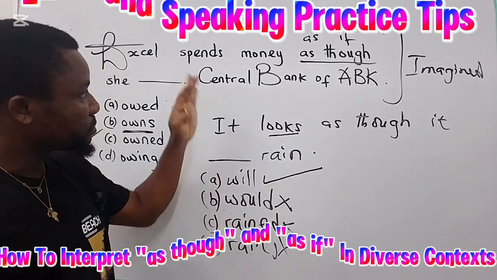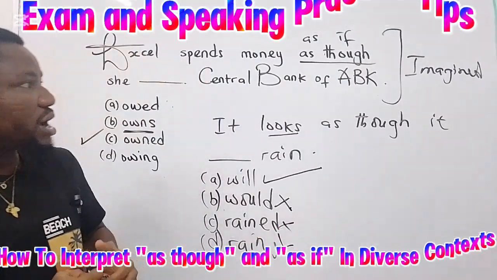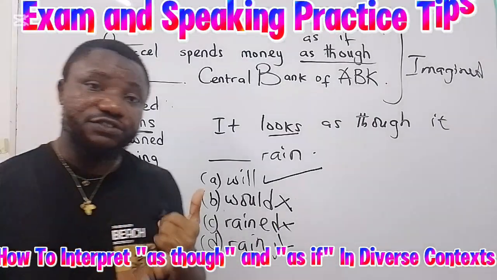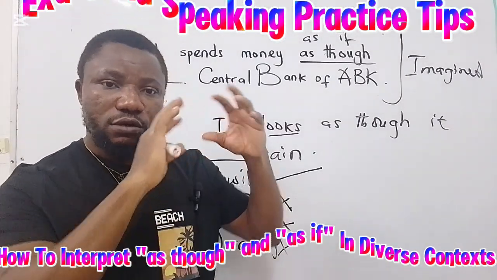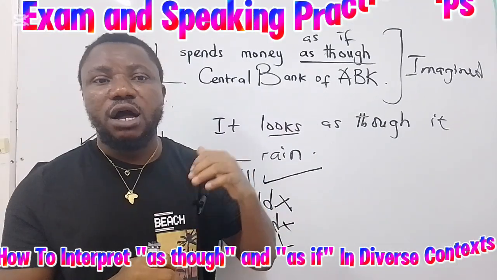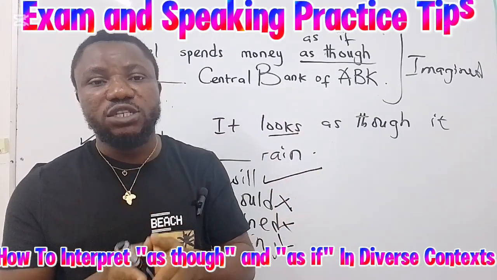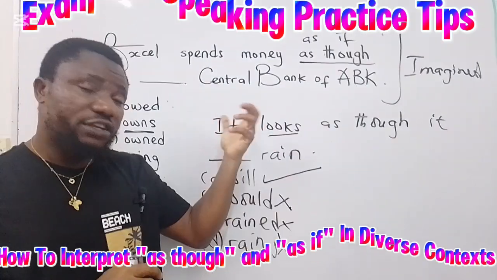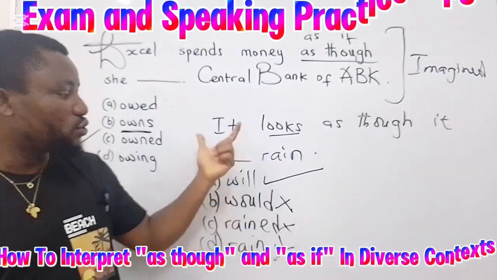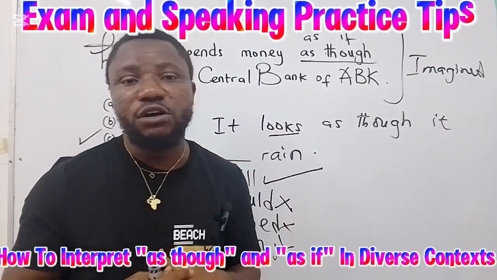That is it about this class. If anything, I believe you learned how to approach questions or expressions with this structure. When you see as though or as if, look for the context. If the situation talks about a possibility or a real situation, your verb should always be in the simple present form. And if the context is about impossibility or imagination, then your verb should always be in the past tense or in the subjunctive form of the verb.